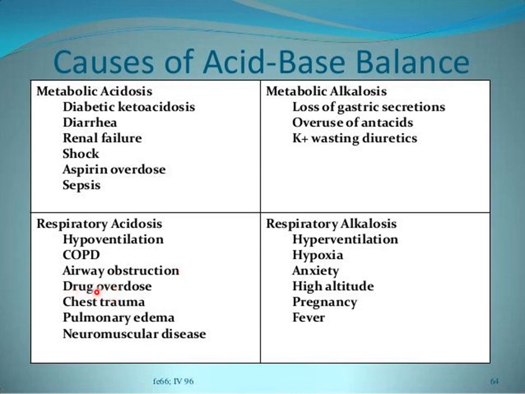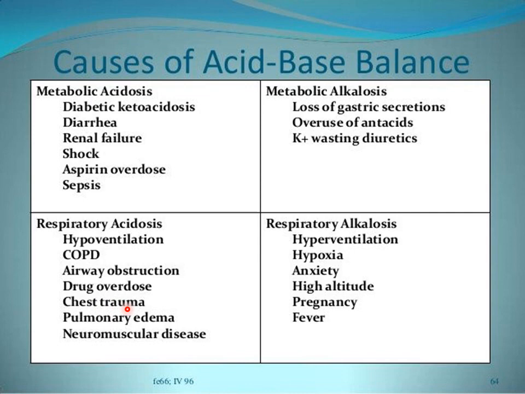So drug overdose, for example, those drugs that decrease the function of brain, for example alcohol, etc. If such an overdose occurs, it can lead to respiratory acidosis, because in such cases the function of chest muscles or respiratory muscles is reduced, and as muscles will not be able to function properly, this will result in decreased ventilation rate or hypoventilation and retention of carbon dioxide inside the blood, causing respiratory acidosis.